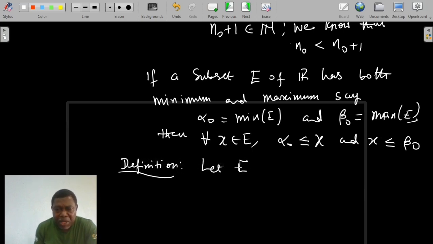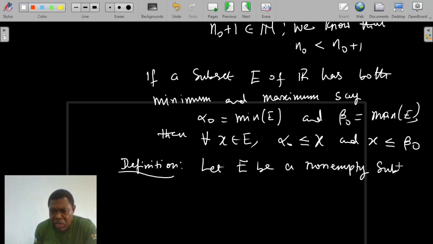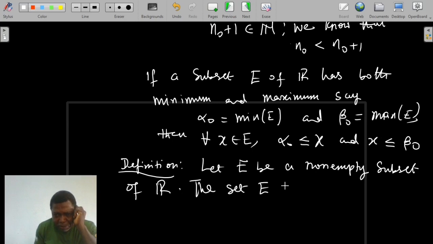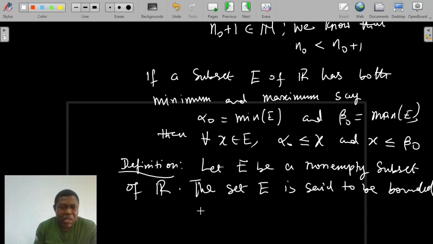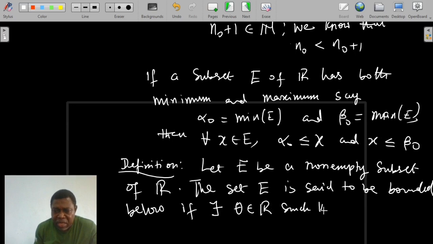Let E be a non-empty subset of R. The set E is said to be bounded below if there exists a number, say theta, in R, such that for any x you give me in E, theta will be less than or equal to x.